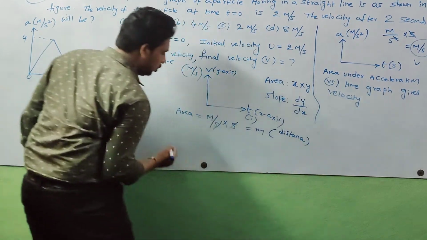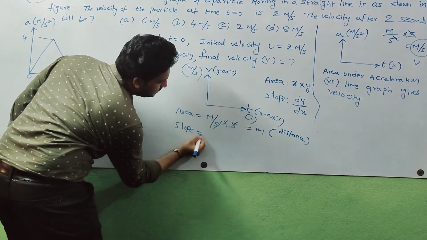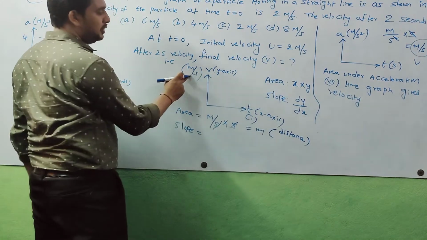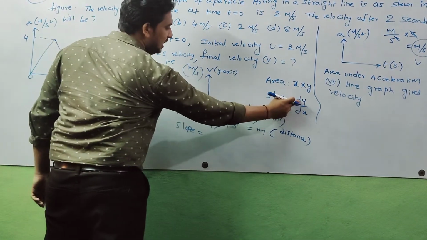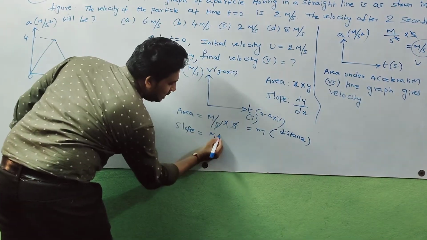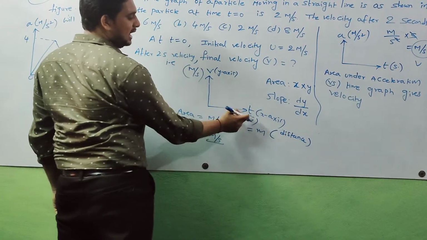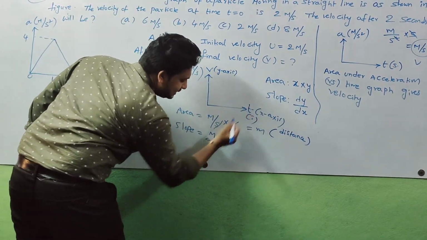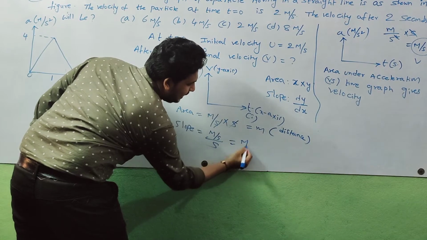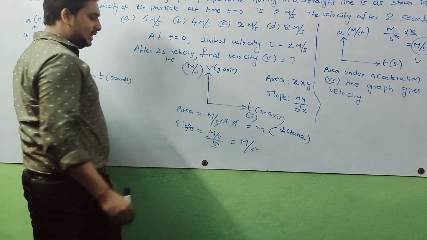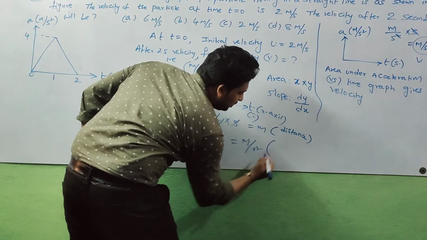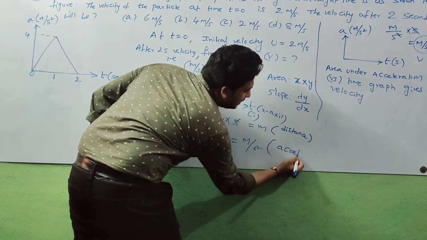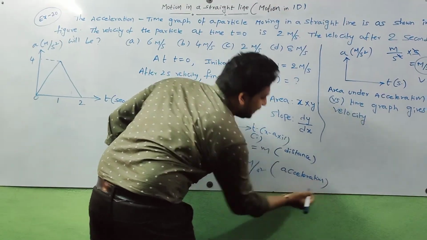Next, we are taking the slope. Slope is dy by dx. dy means the y values' unit, which is meter per second. The x values' unit is second, t in seconds. Then what did we get? Meter per second square. That means meter per second square is the unit of acceleration.